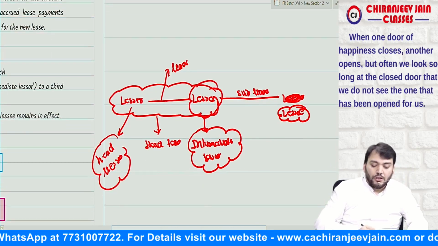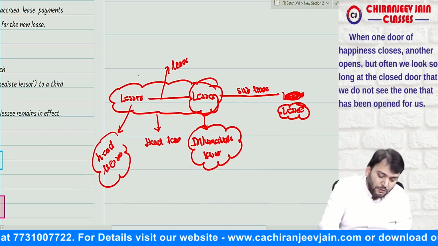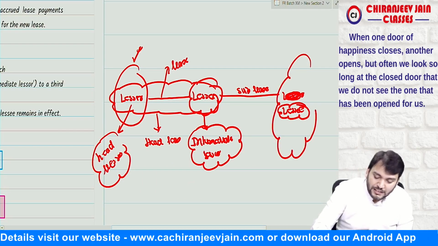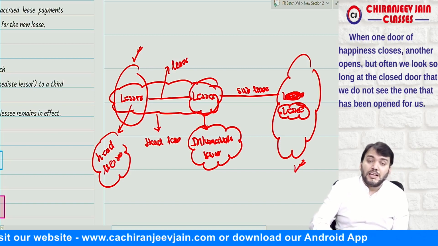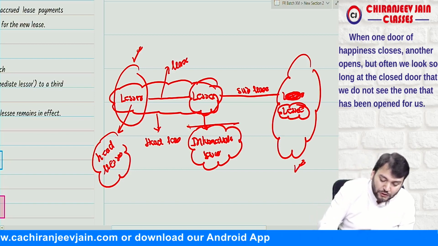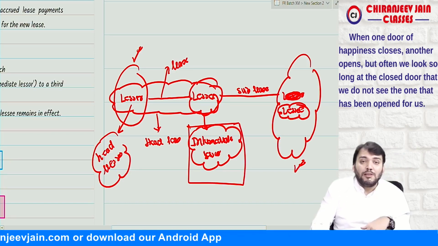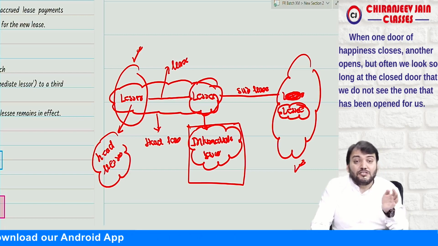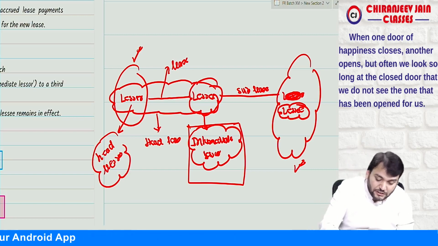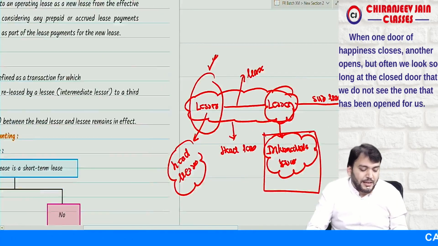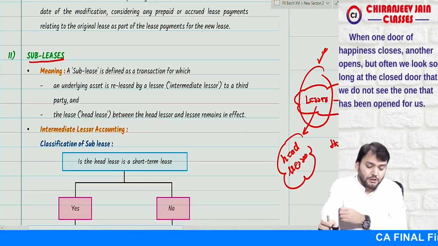Yes, sir. So Ganesh, we are not here to understand the accounting treatment in this book. This you know. Here also the lessee's accounting will be considered. We are here to understand accounting treatment in the books of intermediate lessor. What will happen if the lessee in case of head lease has subleased the asset, then what needs to be done? So what do they say?